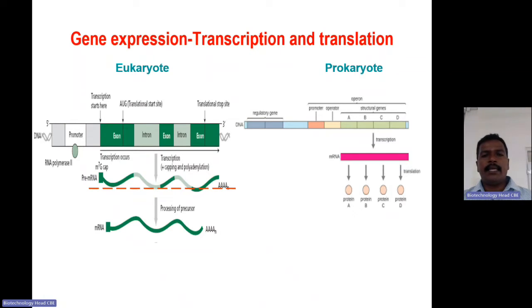So every genetic base stretch acts as a gene. Also, more than one gene involved in a single metabolic pathway will be grouped together in a cluster, and that complete cluster will be controlled by a single regulatory unit, because here the space and the genetic material are very small. So more genes can be controlled by a single regulatory gene. In eukaryotes, it's not like that, because the junk DNA and the introns are too much, since it has more genetic material.